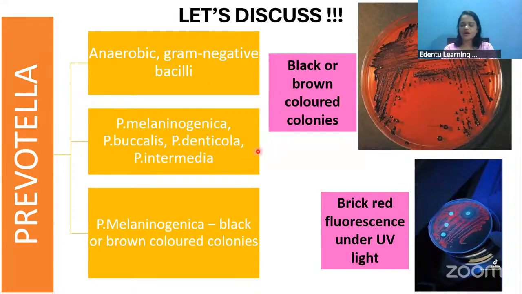Not just the culture media, the stains too: if any cloth or cotton is stained with these infections by Prevotella, and you look at those materials under UV light, they will also give this brick red fluorescence color. So that's more about bacteriology.